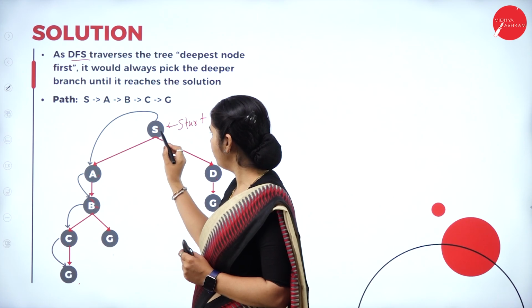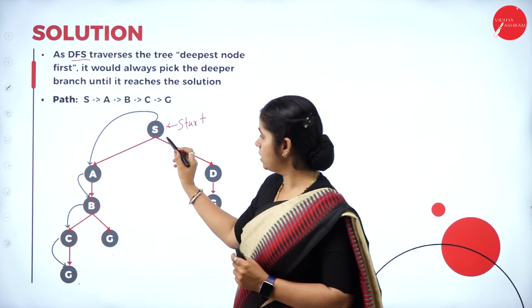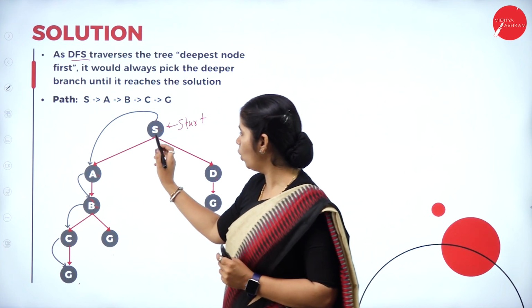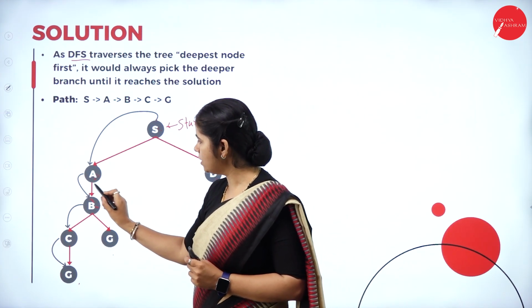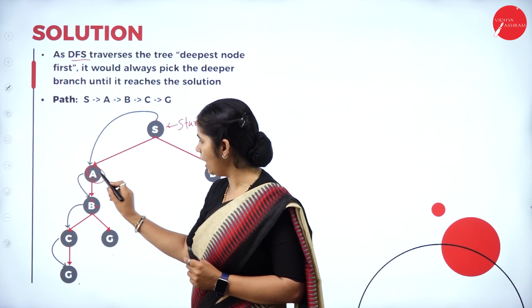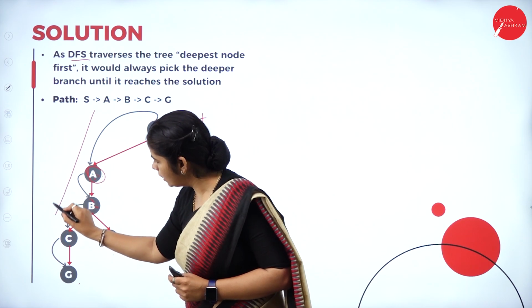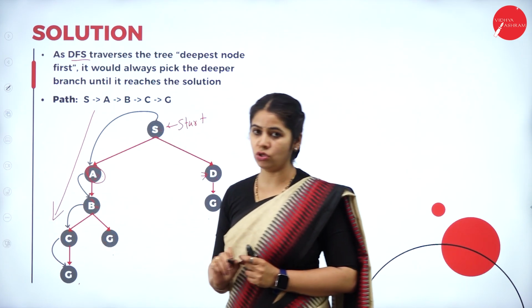So from the starting node, it will go to its successor. Once it reaches the successor A, it doesn't look into another successor. It will go deep into that successor.